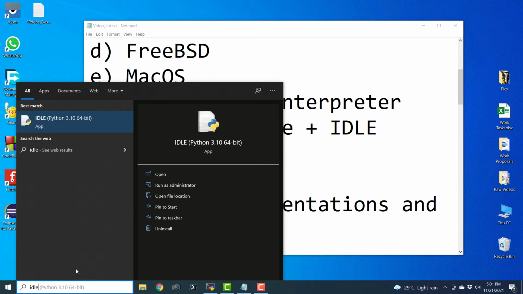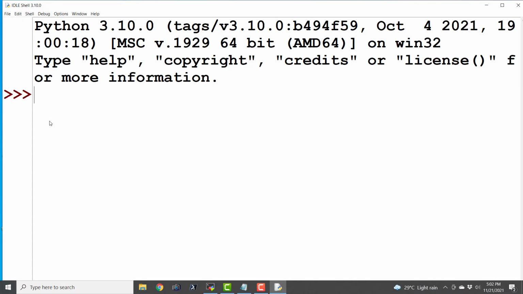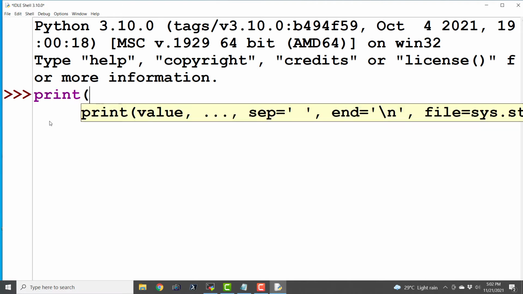If you just type in idle and open the IDLE program, by default it will open with the interactive mode of Python's interpreter. The only thing is that the earlier stuff was in the command prompt and this one is in a nice looking GUI, but the functionality is still the same.